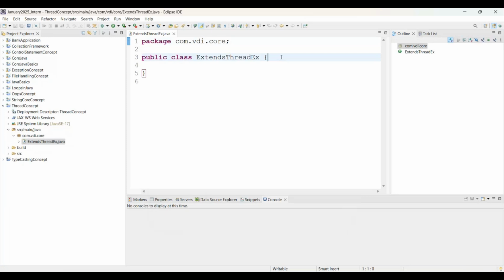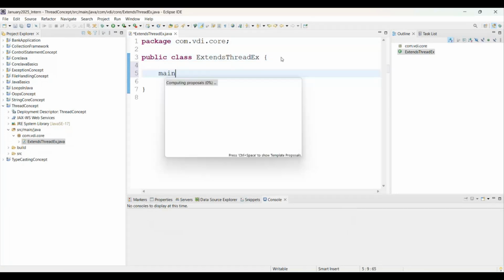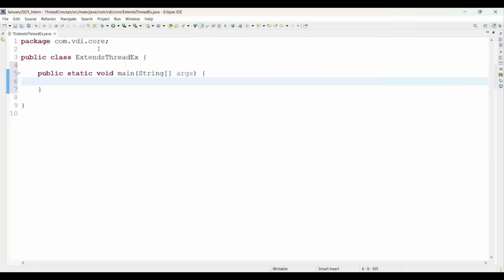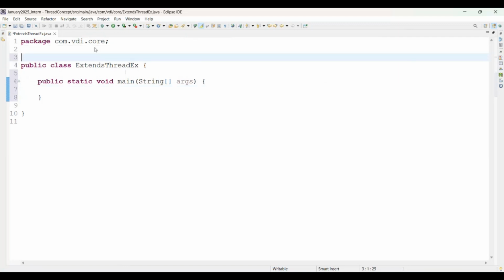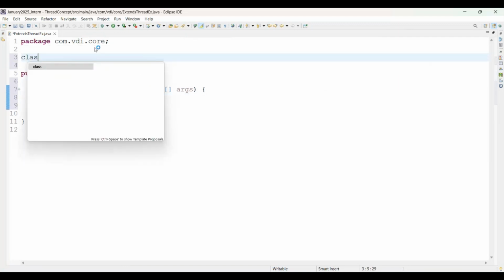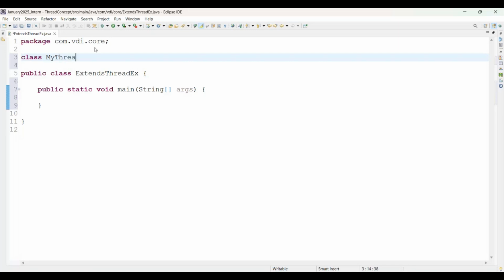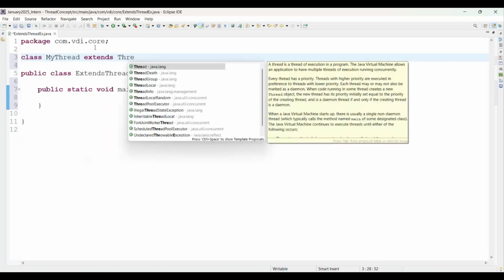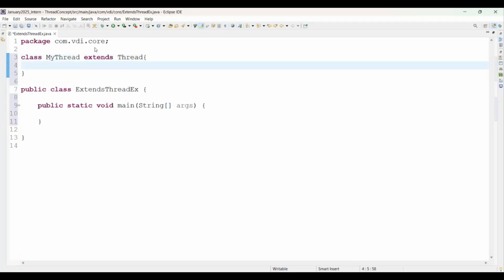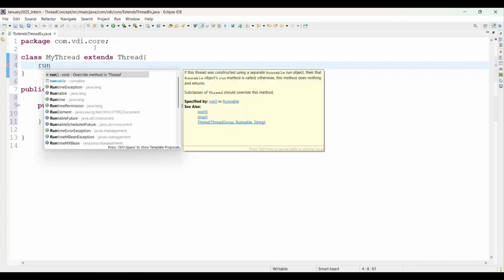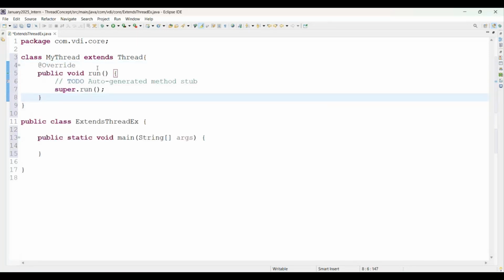This is our main class, that's why I'm writing the main method. Using Control M, it will maximize the size of the screen. Now I'm adding a class named my thread, which extends the Thread class. Thread is a Java class coming from the java.lang package, and the lang package is by default available in Java. Thread has a method named run, and we are going to override the run method here.